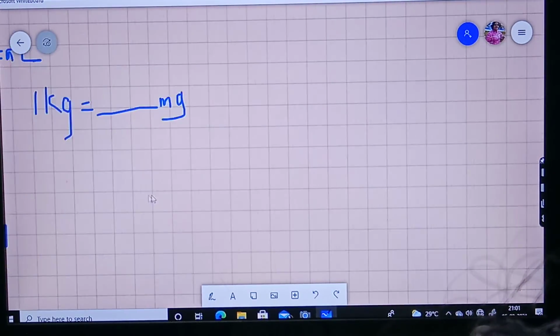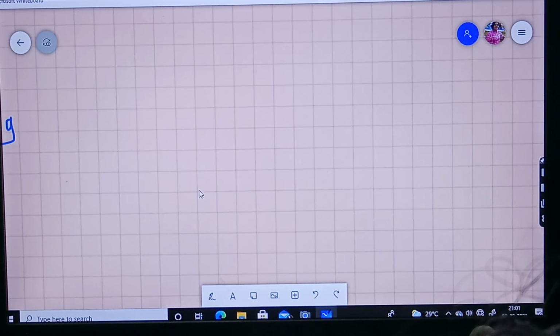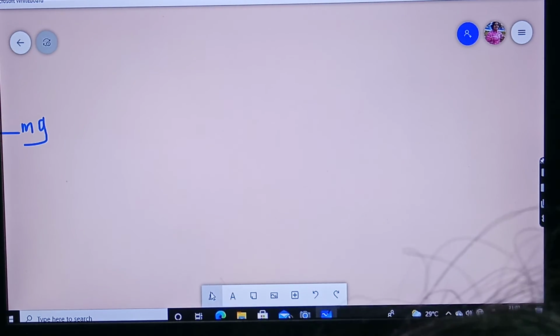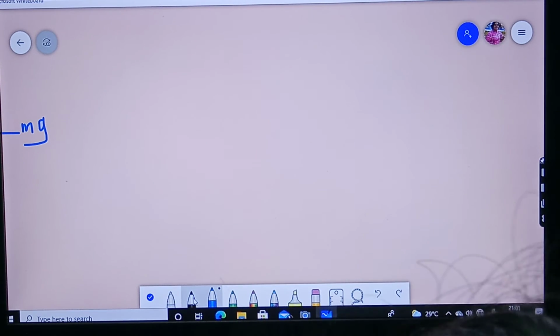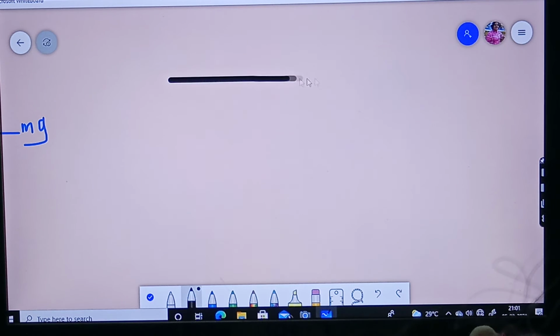And now we'll go to the instruments used. What are the instruments used? One is the beam balance. Have you ever seen a beam balance? See, this is one stick they will hang.